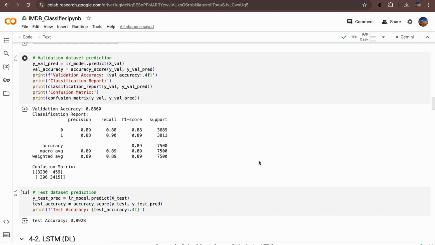The validation accuracy was 0.886, which is relatively satisfactory. I then tested the model on the test datasets, achieving an accuracy of 0.89. Since there was no significant discrepancy between training and test performance, overfitting was not a concern. So I did not implement any post-processing steps like dropout.